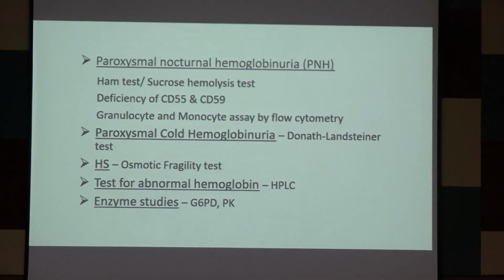HPLC for abnormal hemoglobin, that is hemoglobinopathy, sickle cell anemia or thalassemia. And enzyme studies, G6PD and pyruvate kinase, for G6PD deficiency anemia and pyruvate kinase deficiency.